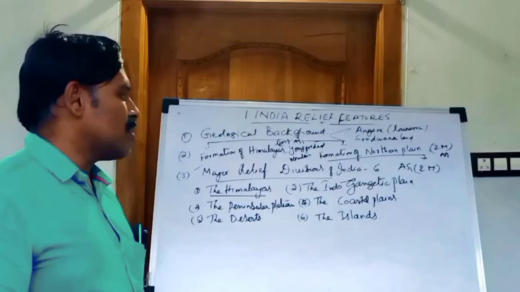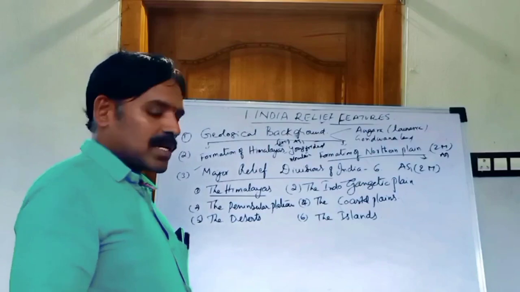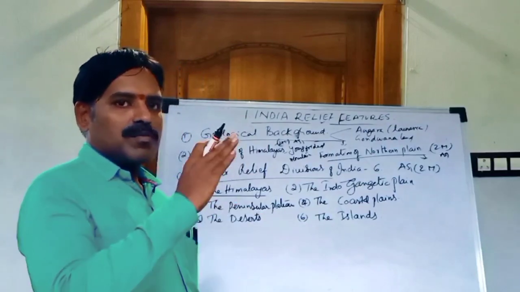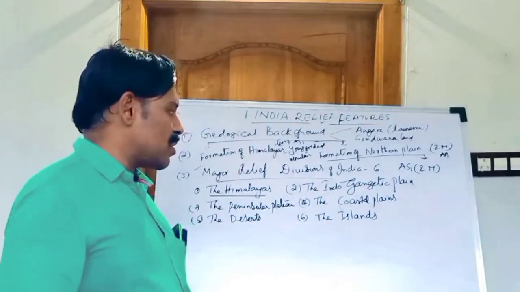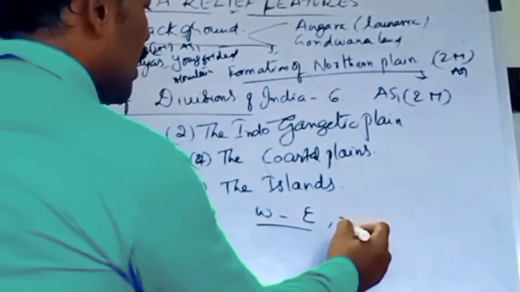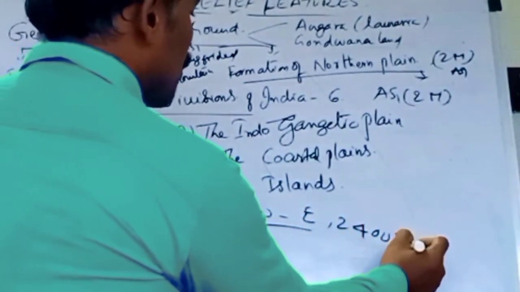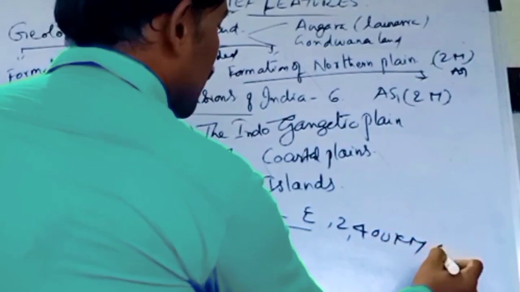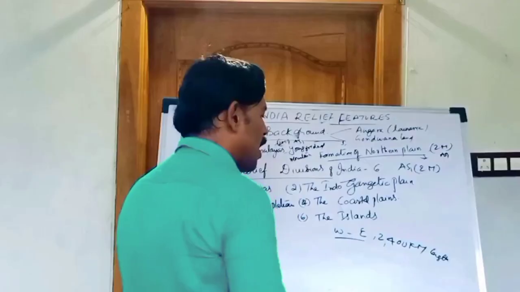First, the Himalayas. How do the Himalayas spread? The Himalayas spread from Jammu and Kashmir to Arunachal Pradesh, from west to east, nearly 2,400 kilometers in length.